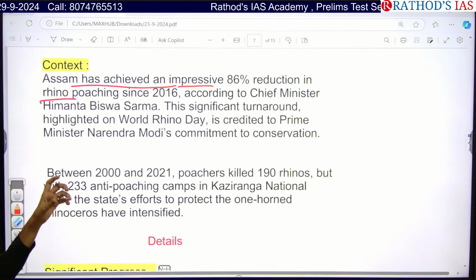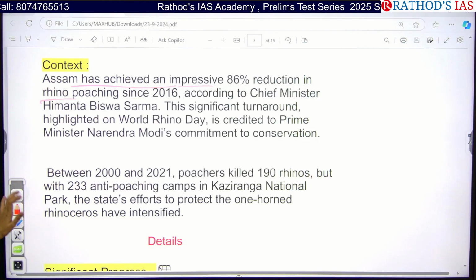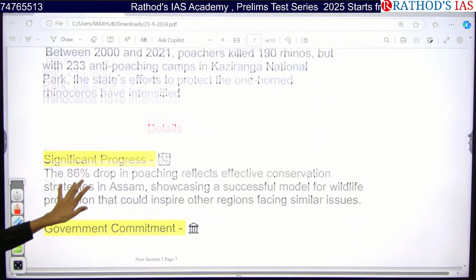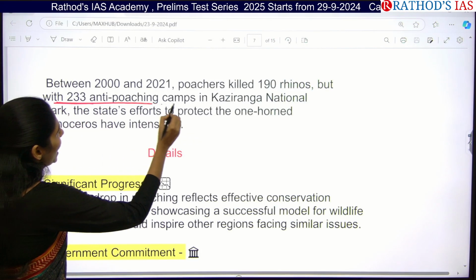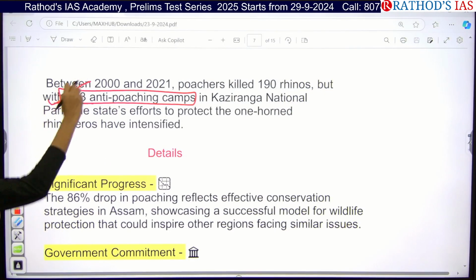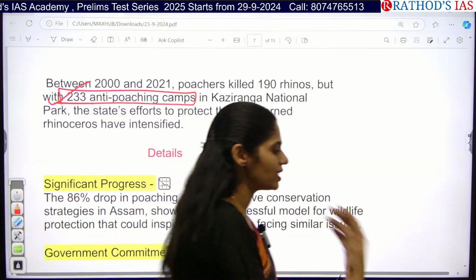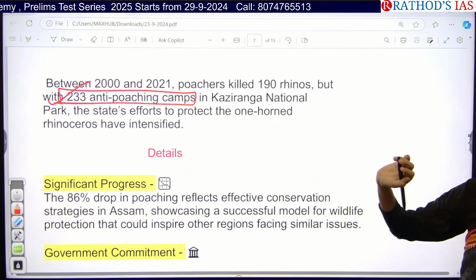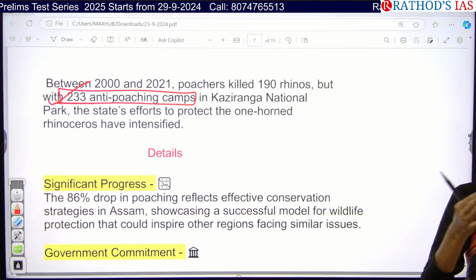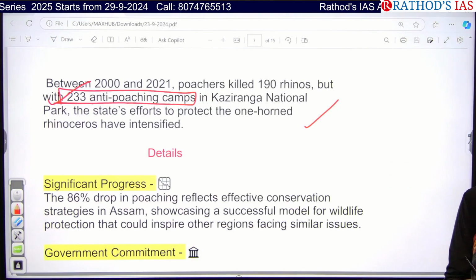And why this turnout? He said it is because of World Rhino Day. Actually, between 2000 and 2021, poachers killed only 190 rhinos, but there were 233 anti-poaching camps established in Kaziranga National Park. That means, why is this killing decreasing? Because of the success of anti-poaching camps. So these are some efforts taken by the state to control poaching and to protect the one-horned rhinoceros.